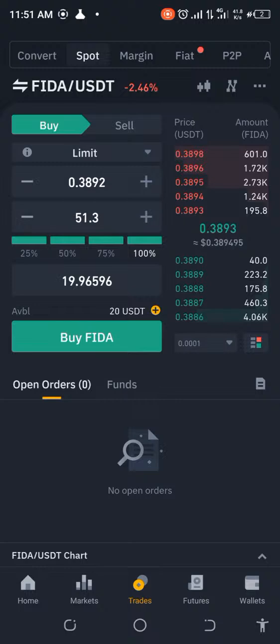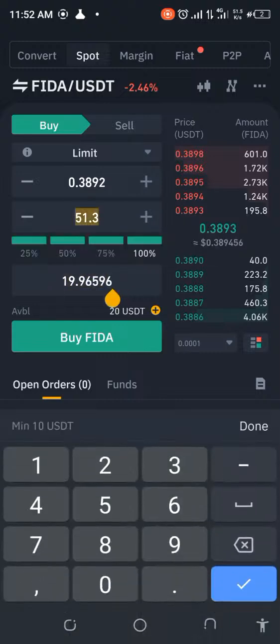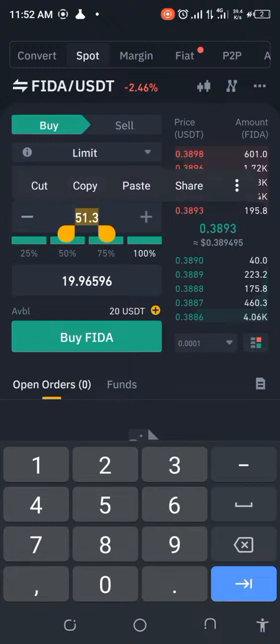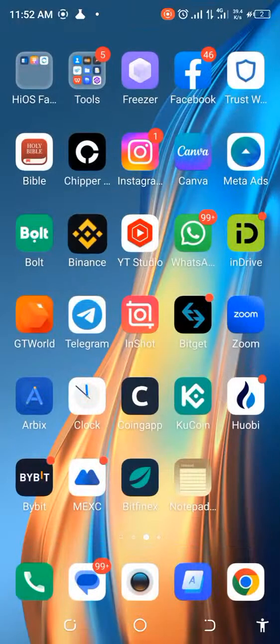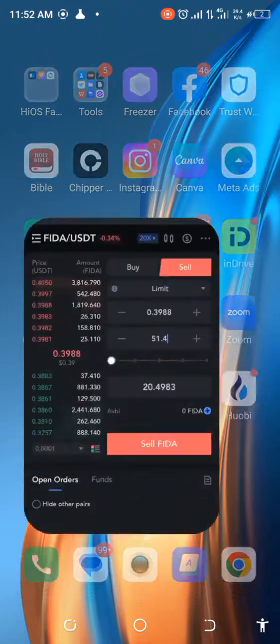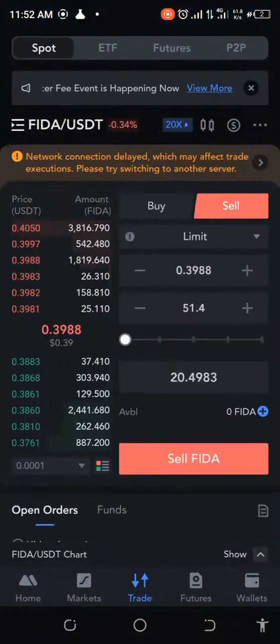Of course, there's going to be a 0.1% charge. So I think that is the part that people tend to find out, okay, what if we can do this better on convert? It will still be the same price. That's just the truth. Anyways, let's go ahead and see how this goes. Let's just copy this out. No, that's not what we're copying. We're copying the 51.3. So let's copy that and go and check quickly in MEXC to see whether we can actually make money with this.